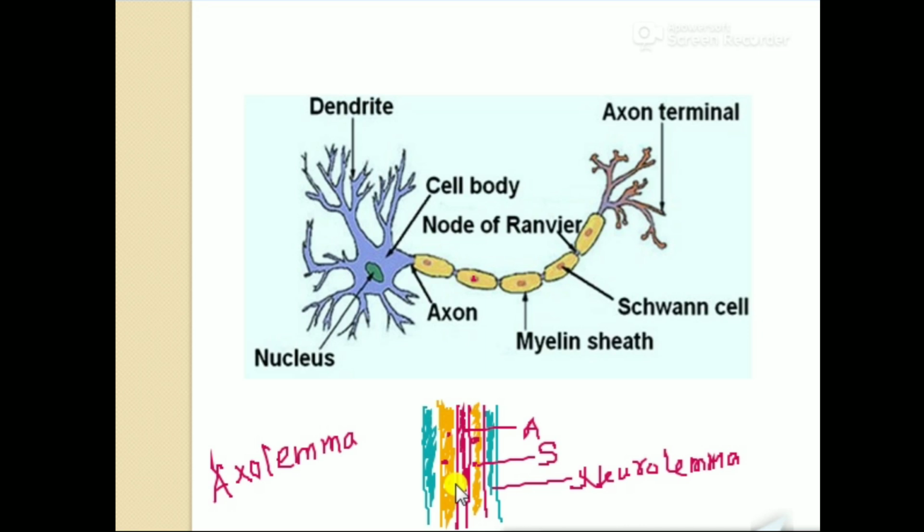These are the mandatory portions which are present in the whole axon, but there are some portions which may or may not be present. Which parts are they? If you see this portion, it is known as myelin. What is myelin? The Schwann cell secretes some fatty deposition.